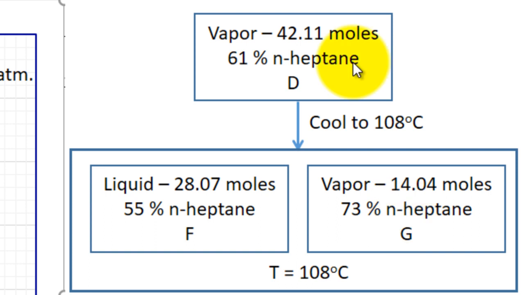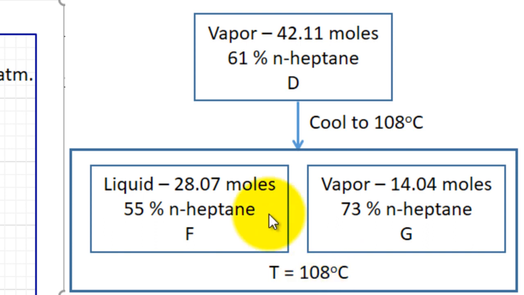But also look at this. We had 100 moles, now we got only 42.11 moles. Now you have got only 14.04 moles. The percentage will increase, but this amount of vapor will decrease. This has resulted in separation. Okay. So this is at 108 degrees centigrade.